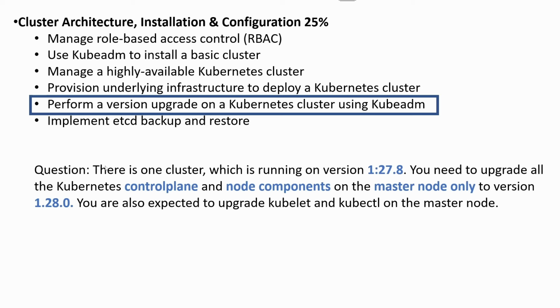In the exam, you may observe this type of question: there is one cluster running on version 1.27.8, and you need to upgrade the Kubernetes control plane. Control plane means master nodes, and data plane means worker nodes and node components. Node components are kubelet and kubectl. In this question, I have mentioned that you need to upgrade all the components on the master node only to version 1.28. It means that we need to upgrade from 1.27 to 1.28. You are also expected to upgrade kubelet and kubectl on the master node only.